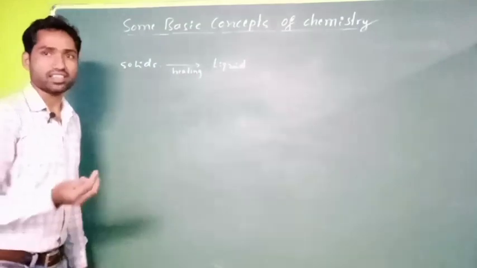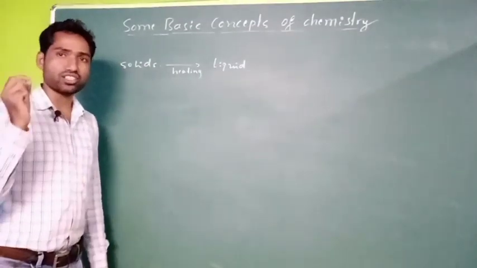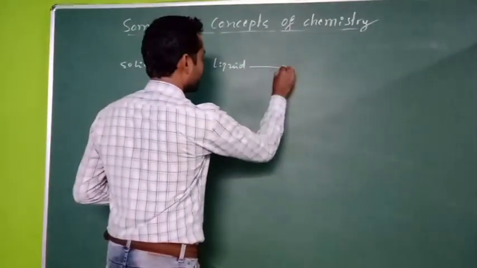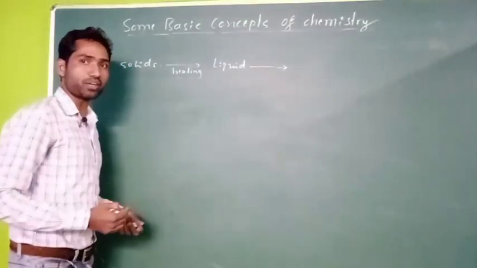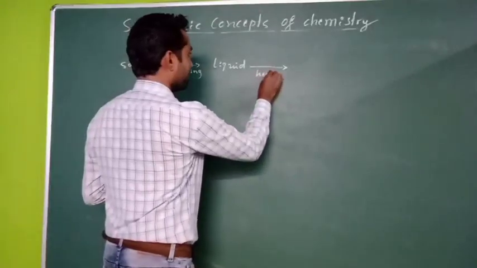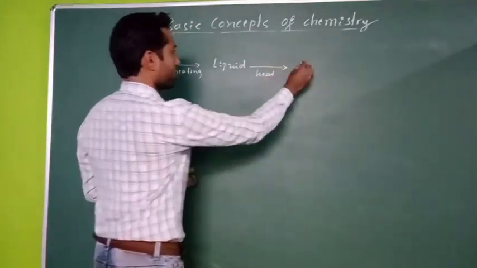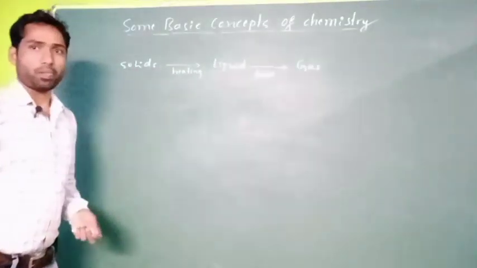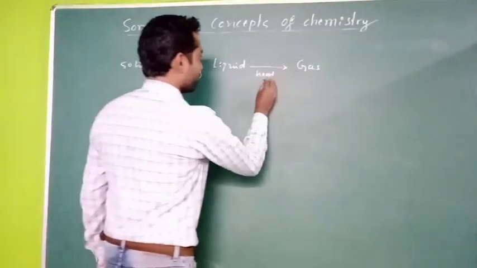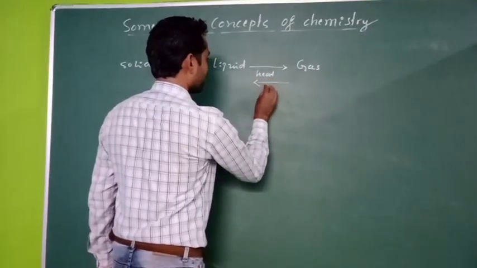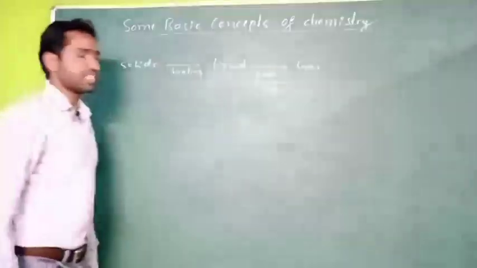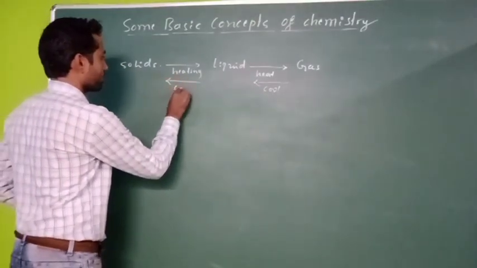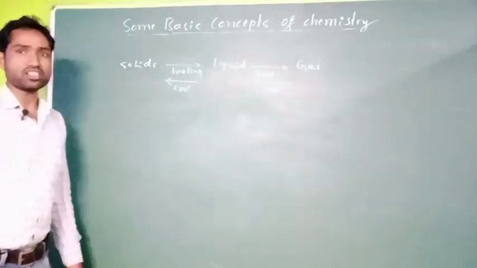So let us take solids. How to convert that into liquid state? By heating. So by heating we can convert solids into liquid state. The best example is to take an ice cube, just heat it, and it will get converted into liquid. If I heat a liquid to higher temperatures, again heating, what happens? It will get converted into gas. If you cool the gas, it will get converted into liquid state. Again if you cool this, you will get a solid state.